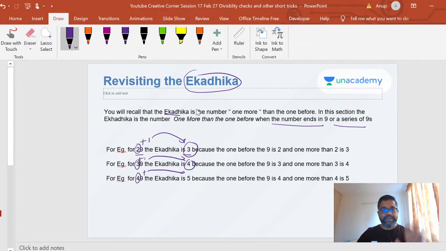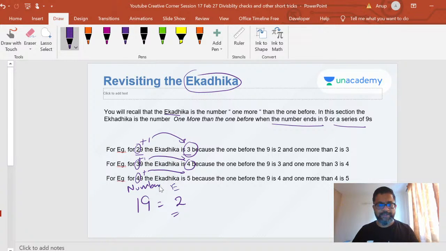Okay, so we found the ekadika. I hope finding the ekadika is clear. I'll give you one more example. What will be the ekadika of 19? This is the number, and this is the ekadika. The ekadika of 19 is 2. The ekadika of 69 will be easy, right? 7, one more than 6, one more than the number before 9.